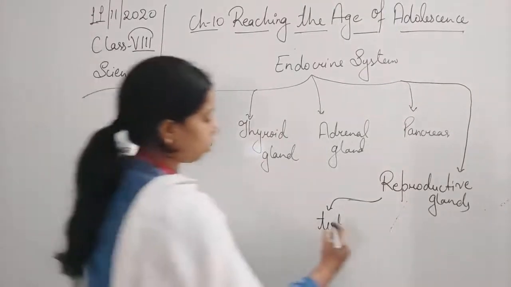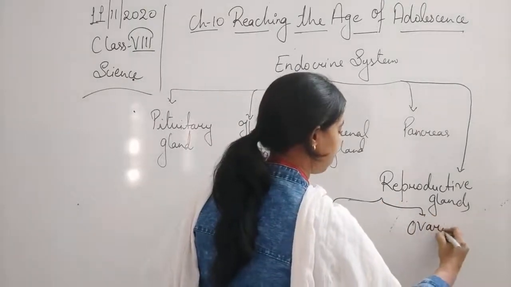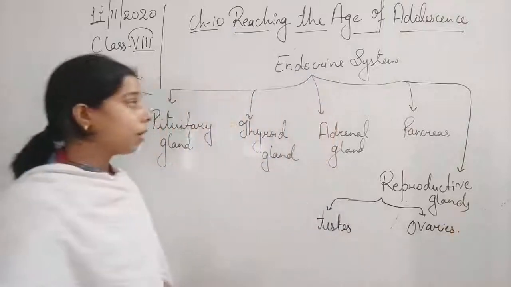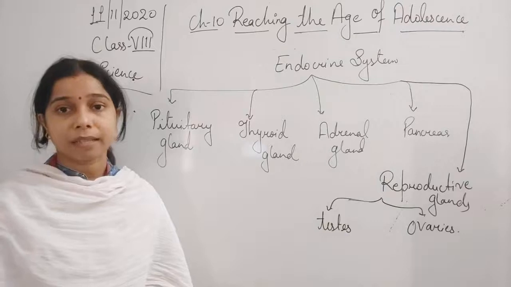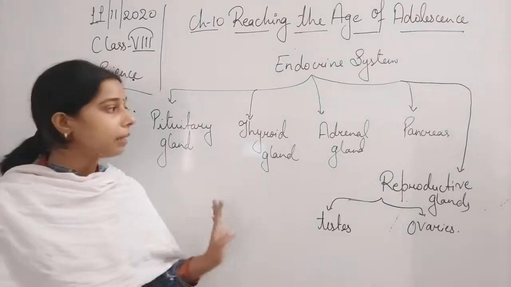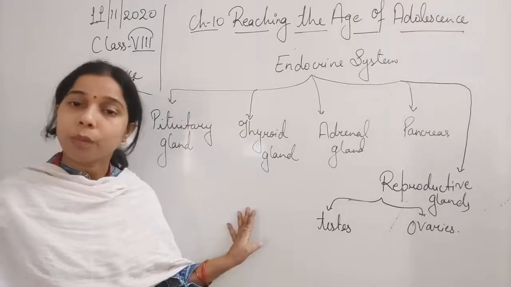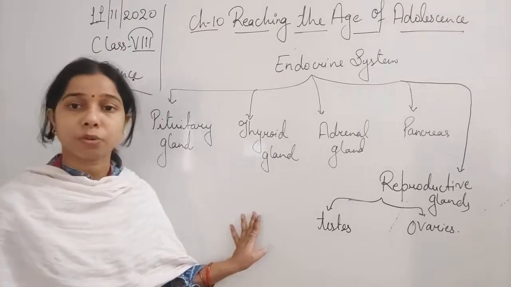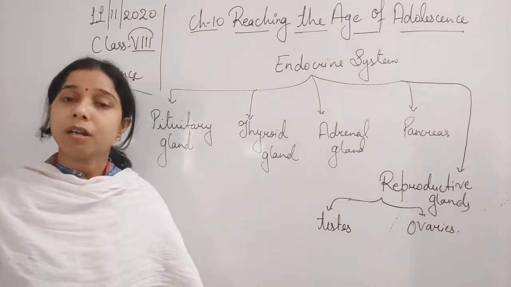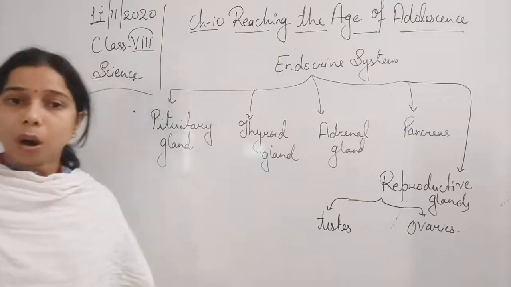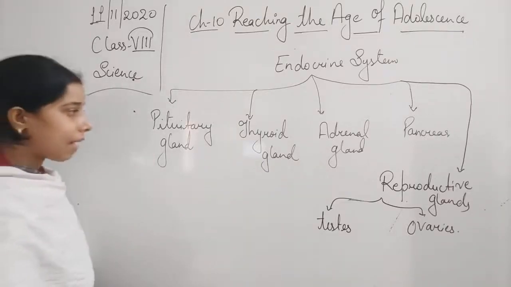Testis hormone, and in case of a female, ovaries are there. So these are the different kinds of glands present in the body, and these glands are responsible for releasing the various hormones which help in regulating and controlling the various cells or organs present in the body. Now let us discuss the various glands one by one.